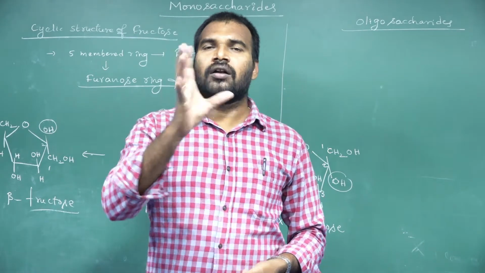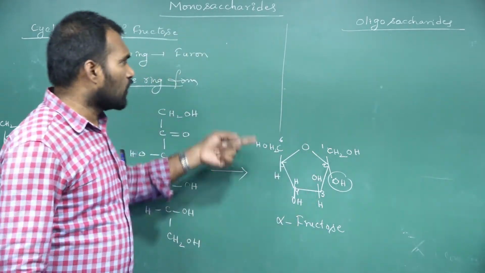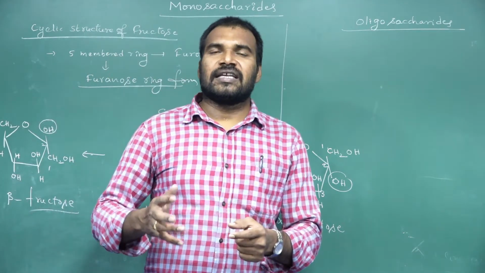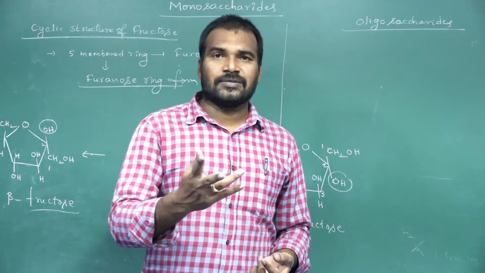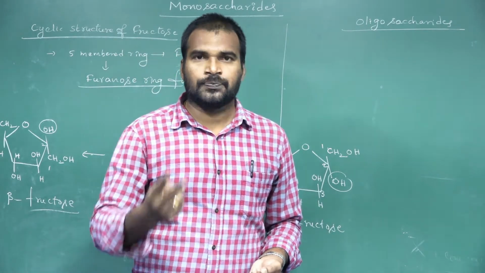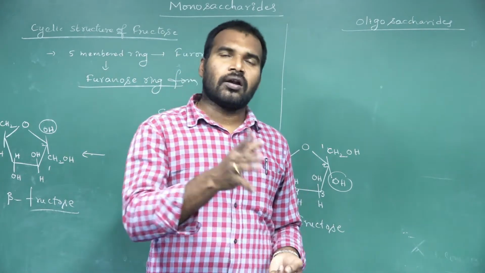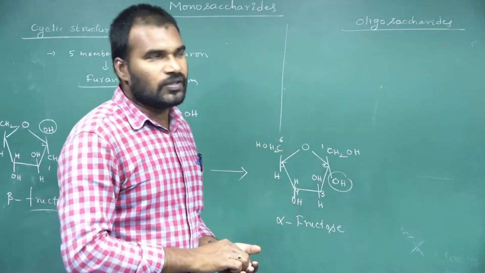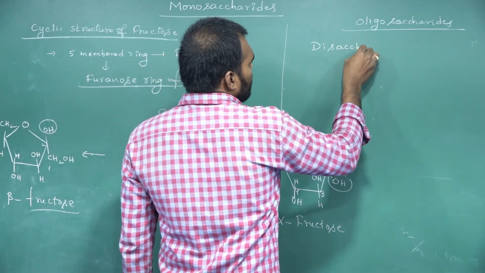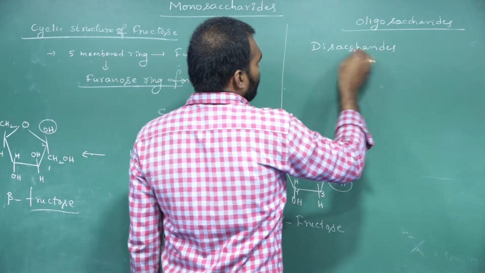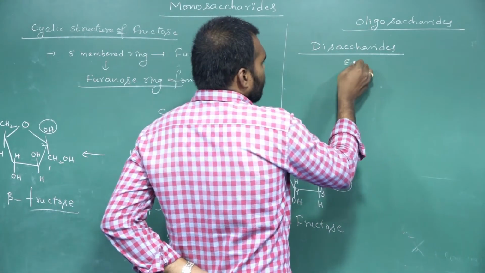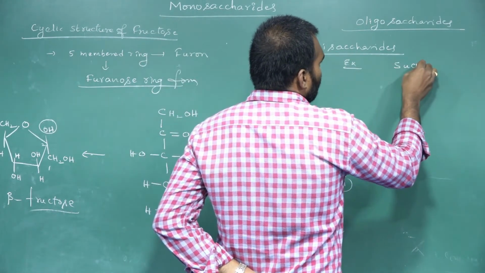monosaccharide units on hydrolysis. That carbohydrates we call as what? Oligosaccharides. And mainly we see the disaccharides here. Disaccharides means the carbohydrates which furnish 2 monosaccharide units on hydrolysis. That carbohydrates we call as what? Disaccharides. Okay, so examples for the disaccharides we discuss: sucrose,